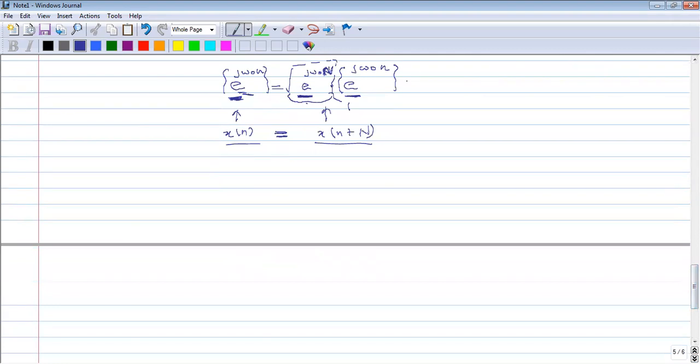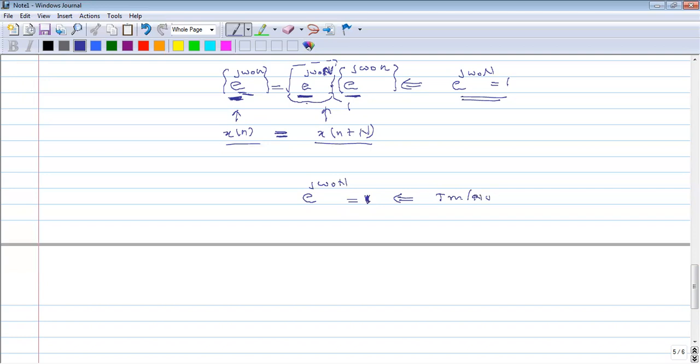Okay, so what happened to satisfy this condition? E to the power j omega naught n should be equal to 1. Okay, so this is the condition. So here we have e to the power j omega naught n should be equal to 1. Okay, so we have to find whether this is true or not.